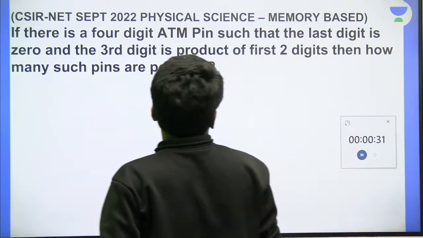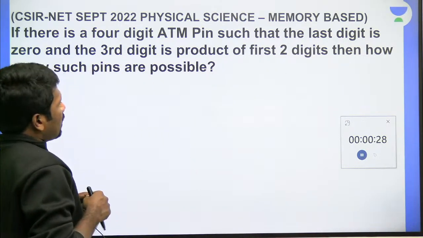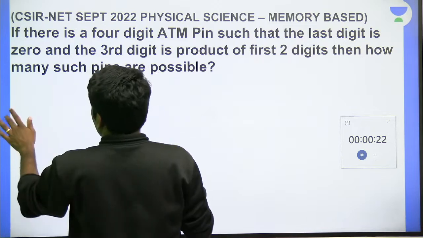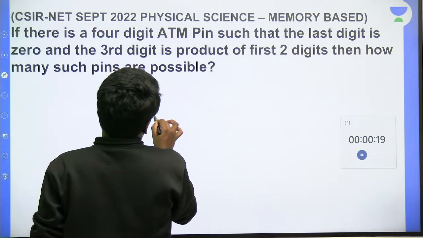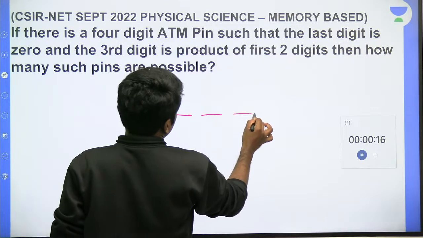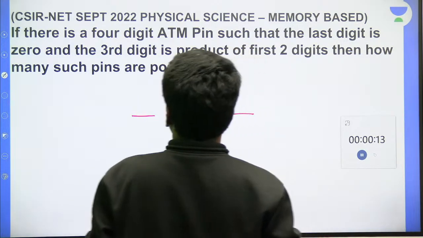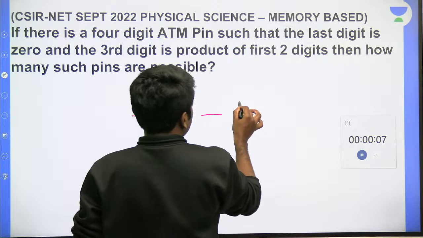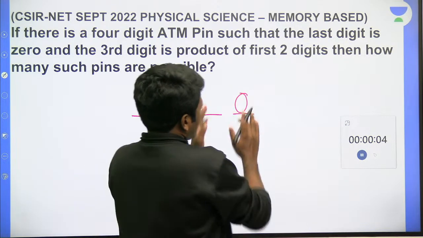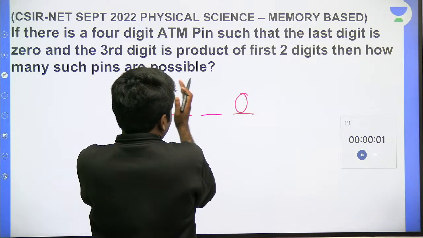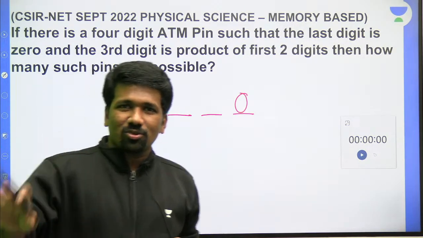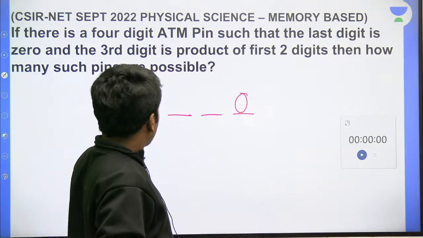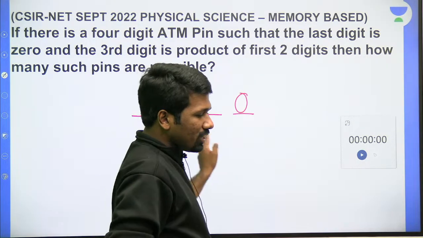If there is a 4-digit ATM pin such that the last digit is 0 and the third digit is the product of the first 2 digits, then how many such pins are possible? Normally in India, ATM pins are of 4 digits, but here it is a 4-digit pin itself. There was another question where only 3 digits were there in mathematical science. Here it is 4-digit itself, but the last digit is fixed as 0. That we cannot change. That means in effect we are allowed only 3 digits to change. The last digit is already fixed, so that digit does not exist. That way also you can consider, because the possibilities are only upon these 3 digits.